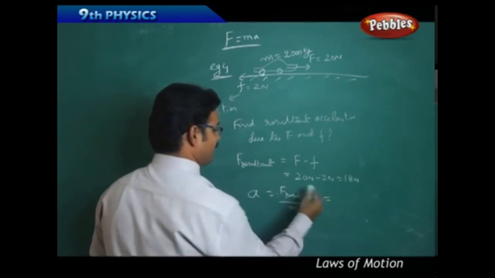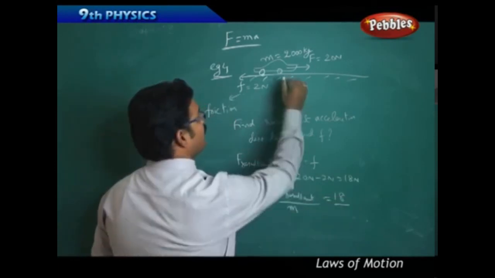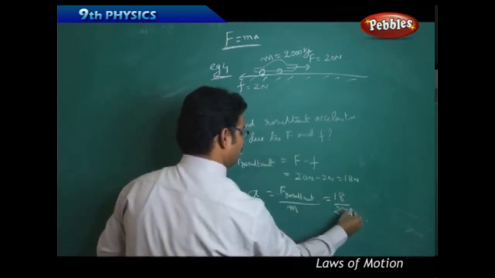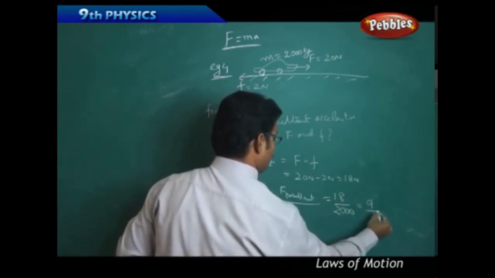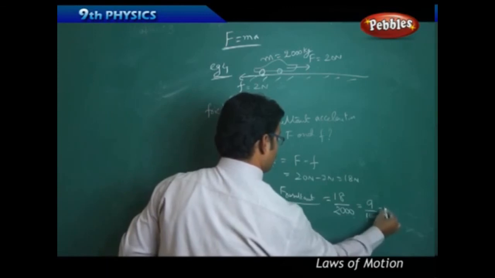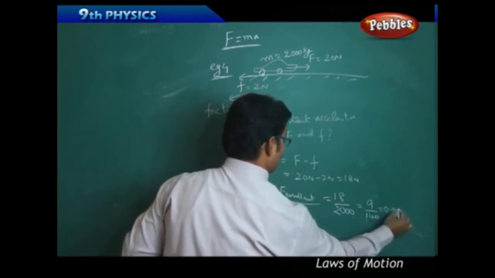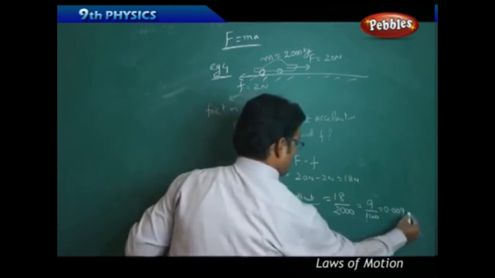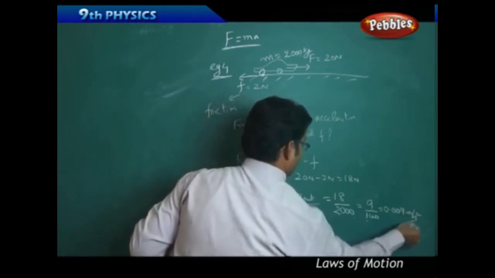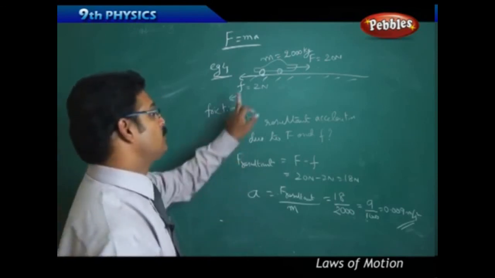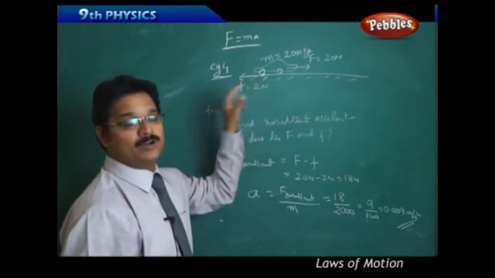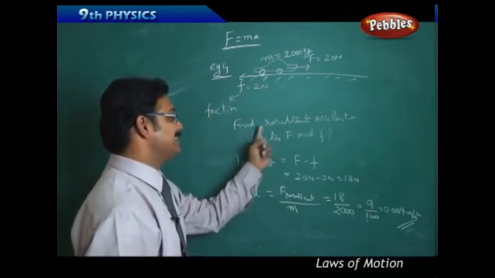So F resultant is 18 and mass is 2000 kg. So therefore, 2 9s are 9 by 1000, 0.009 meters per second square. So that is the acceleration of the car. Whenever two forces are acting on a body, you always have to consider the resultant force.